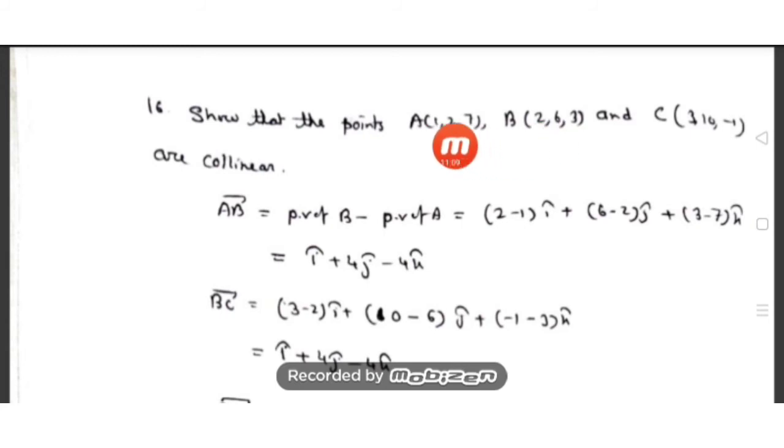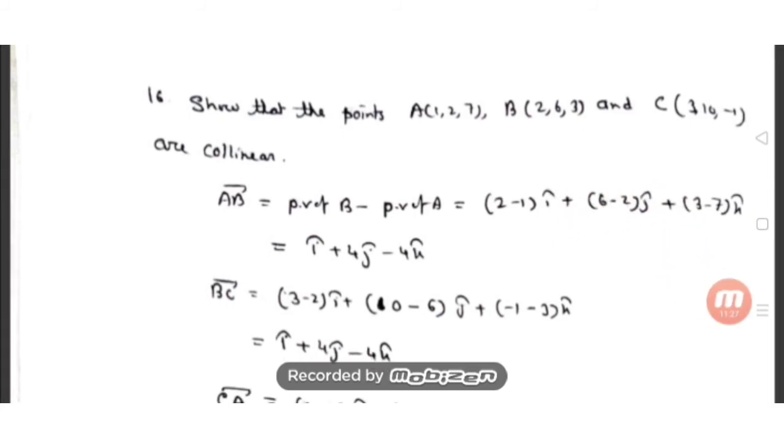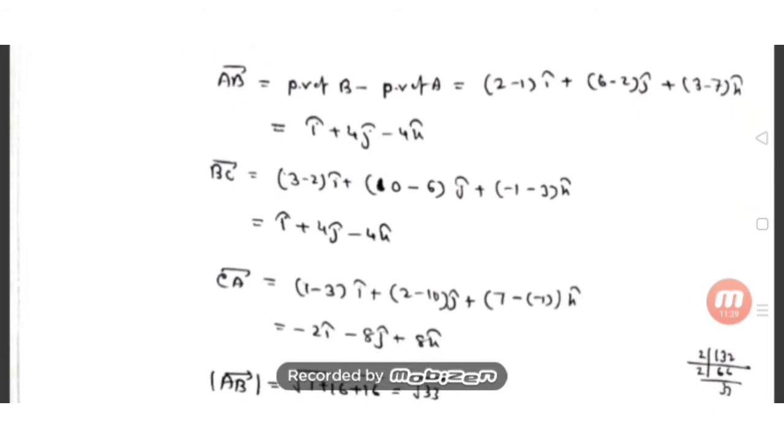2 minus 1 I cap plus 6 minus 2 J cap plus 3 minus 7 K cap. On doing the calculation we got 1 I cap, and 6 minus 2 is 4 J cap, minus 4 K cap. I have just used the definition. Okay, so try to remember the properties of the dot product. You can easily do all the problems. Everywhere I have used the properties.